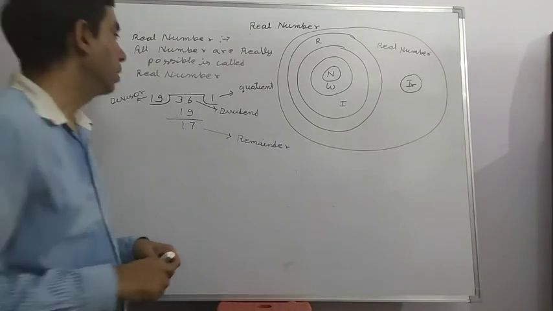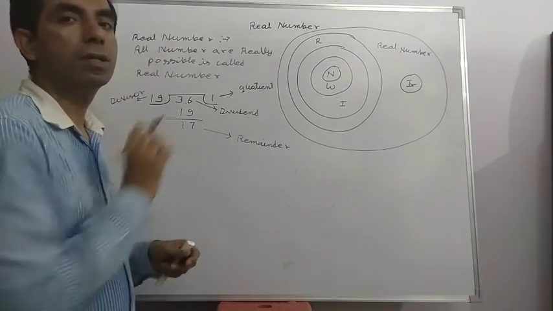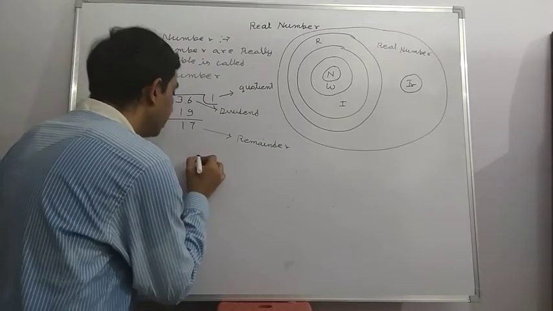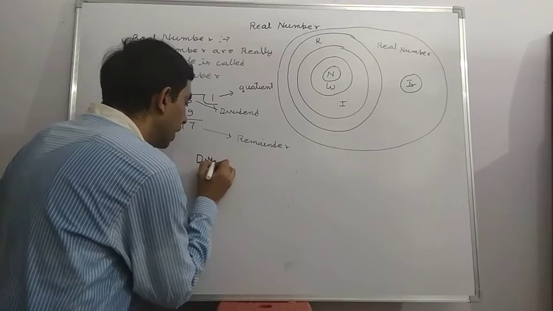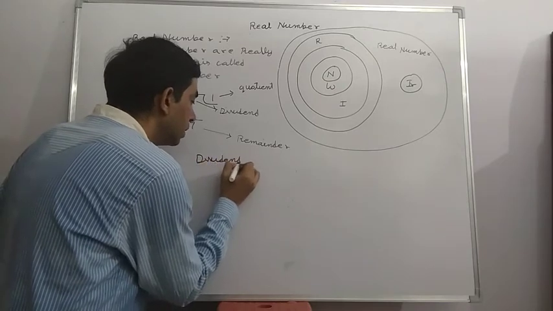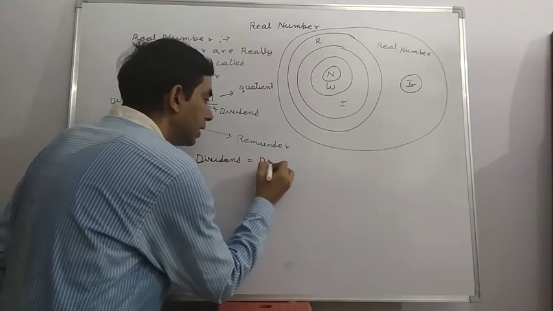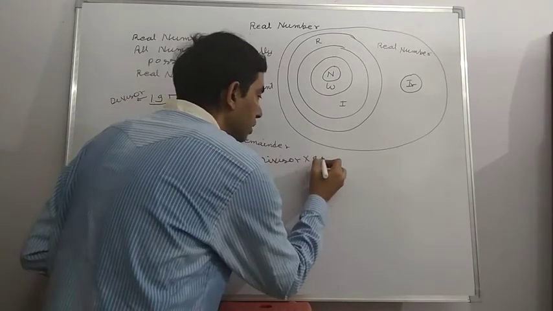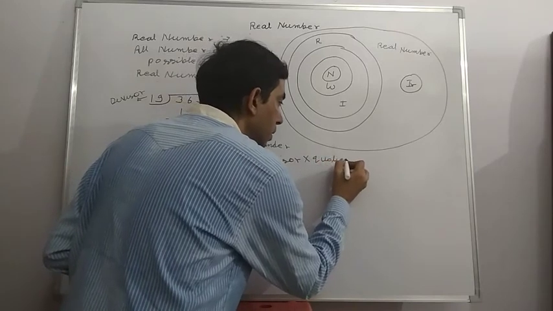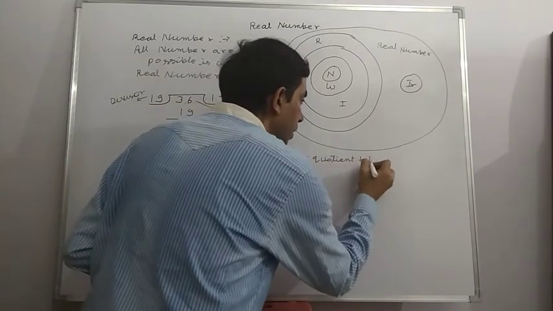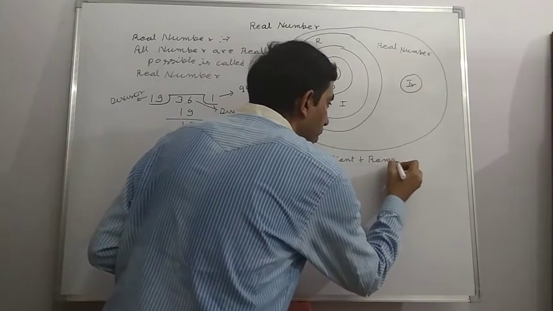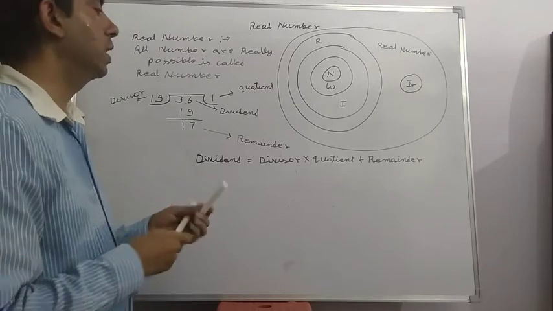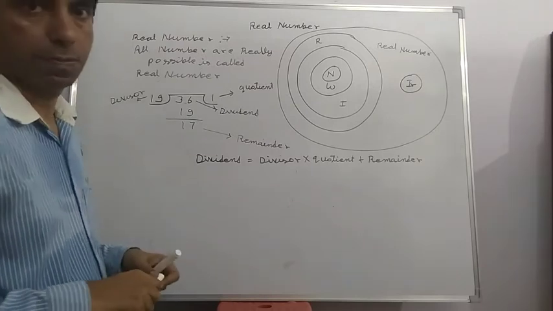In division, a condition is verified: dividend is equal to divisor multiplied by quotient plus remainder. And Euclidean division lemma depends on this.